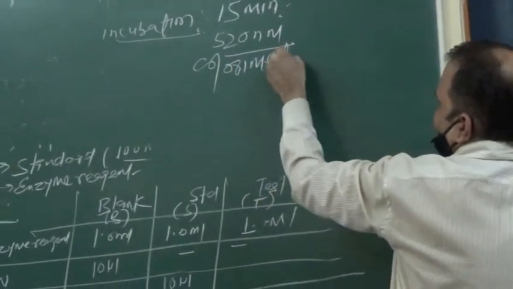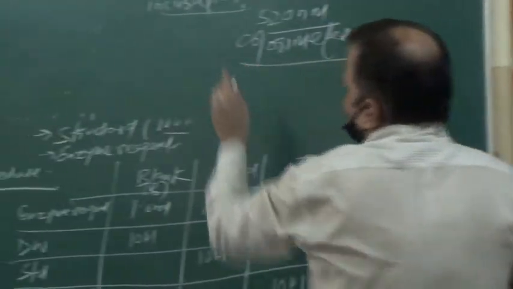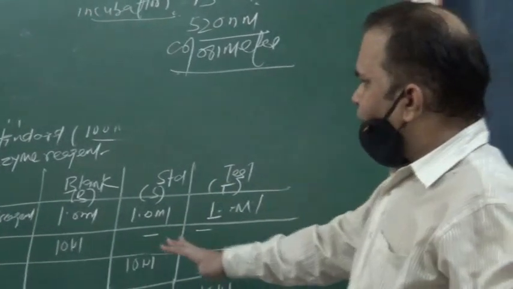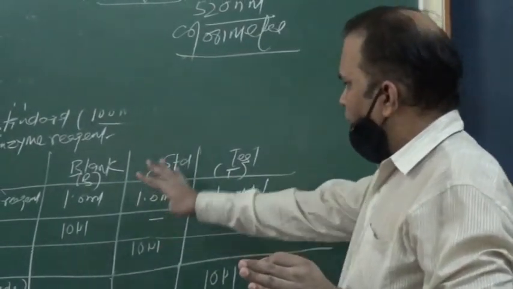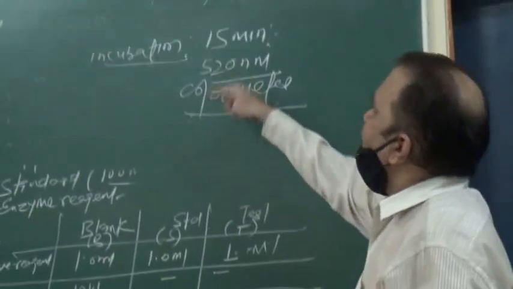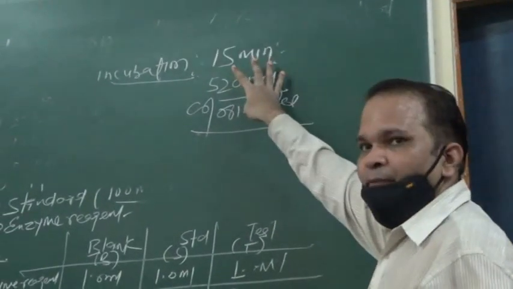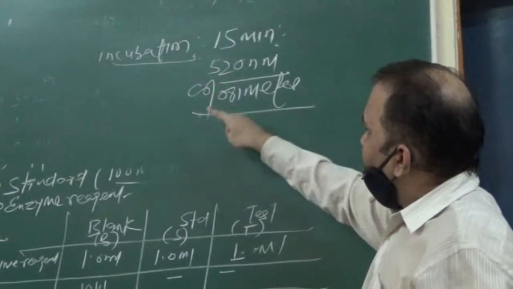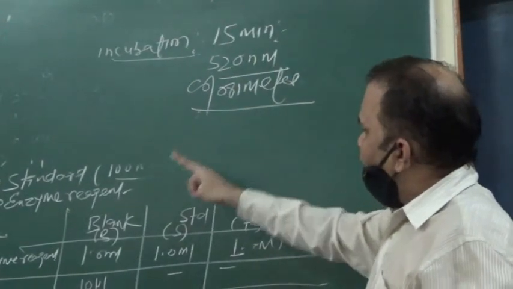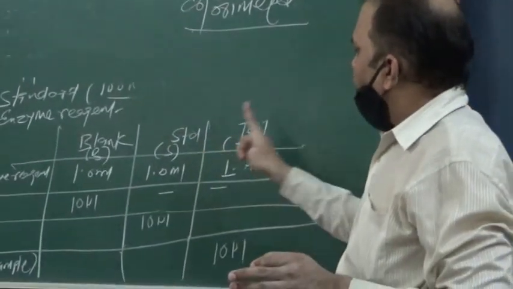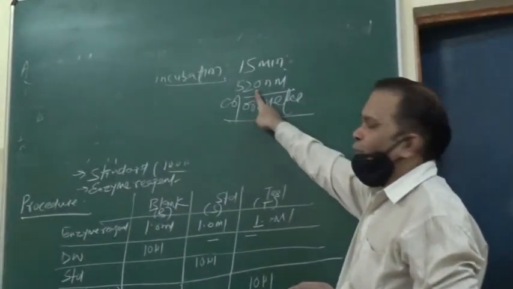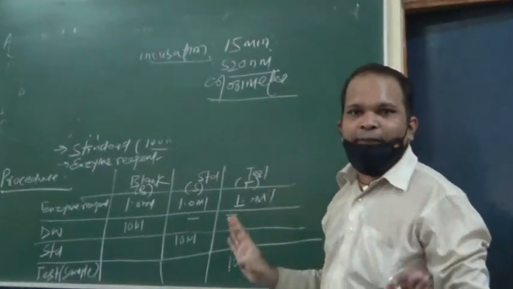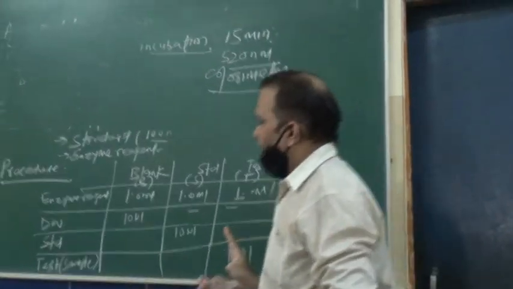So mix all the test tubes properly, incubate for 15 minutes, and take the OD of standard and OD of test against the blank at 520 nanometer by the colorimeter. This is the method. Clear?